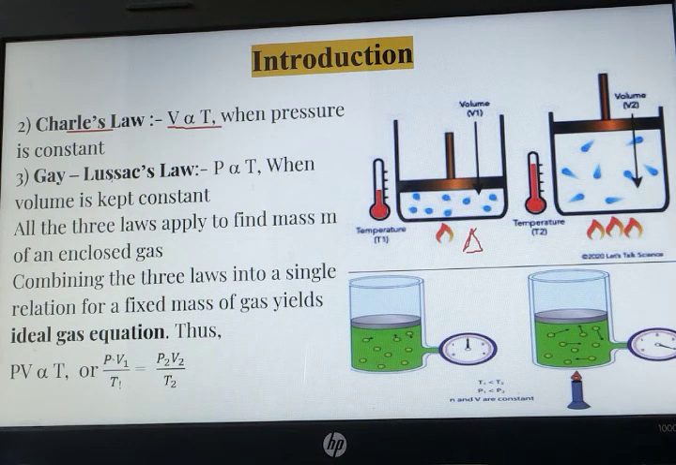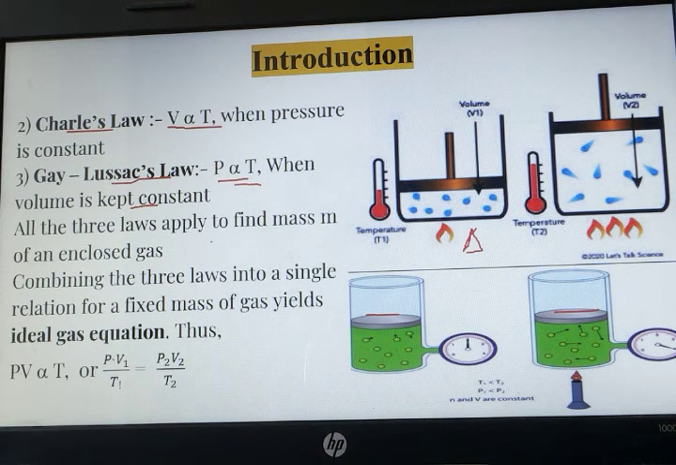Next one, Gay-Lussac's law, where pressure is directly proportional to temperature. What does it state? As pressure increases, temperature will also increase when volume is kept constant. You can see these two beakers. It has not been allowed to change its volume. Previously no heating is there, so it has some temperature and pressure. As soon as it has started heating, as temperature is increasing, pressure is also increasing. So pressure is directly proportional to temperature.